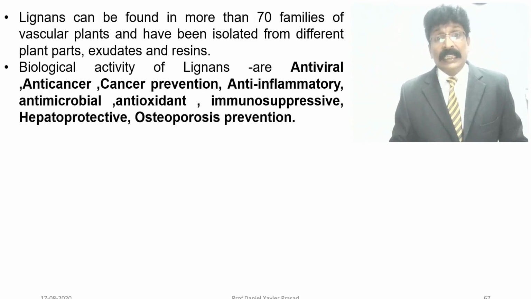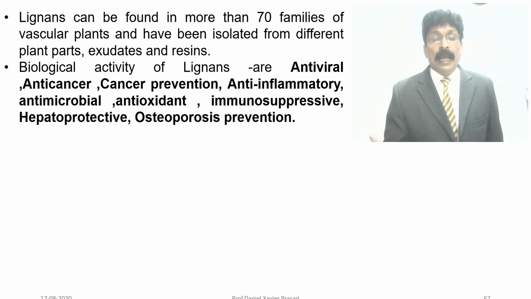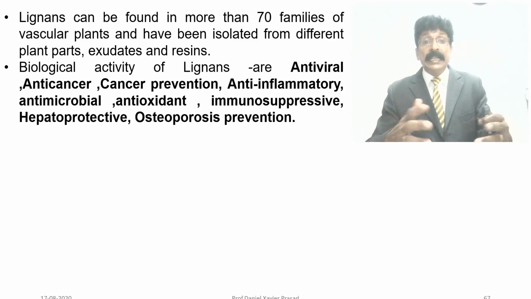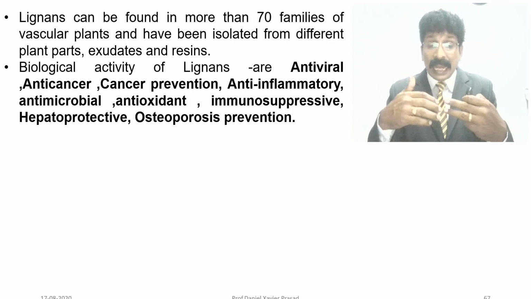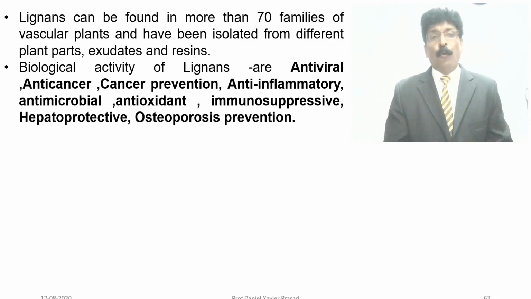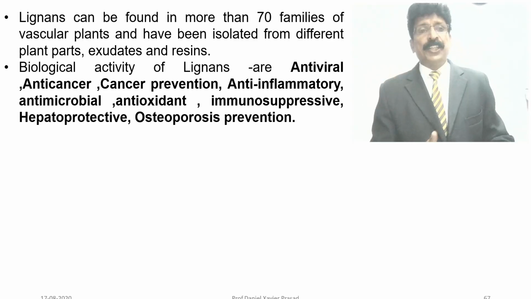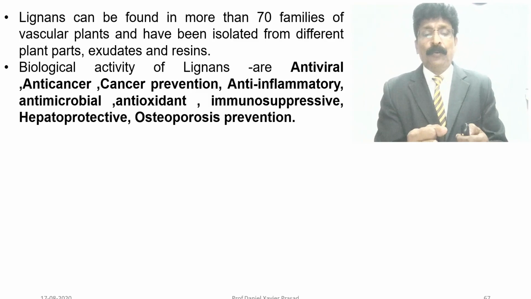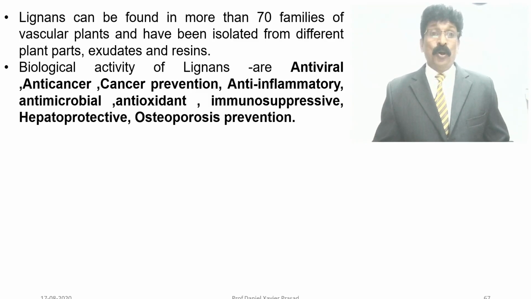The biological activities of lignans are antiviral, anti-cancer, cancer prevention, anti-inflammatory, antimicrobial, antioxidant, immunosuppressive, hepatoprotective, osteoporosis prevention. So it has a wide biological activity.